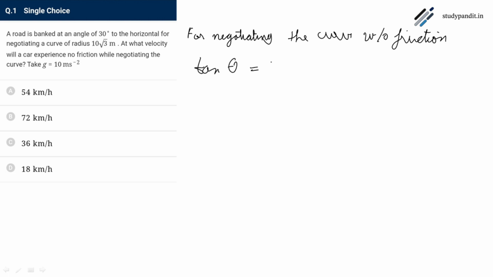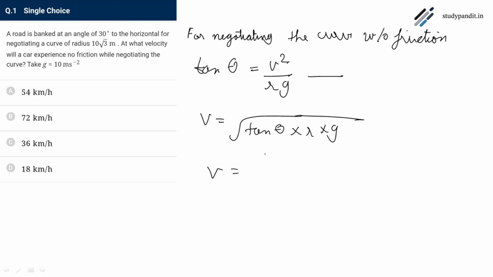So for negotiating the curve without friction, tan theta is equal to v square by rg. That's the direct formula that you can apply. So velocity will be equal to under root tan theta into radius into gravity.